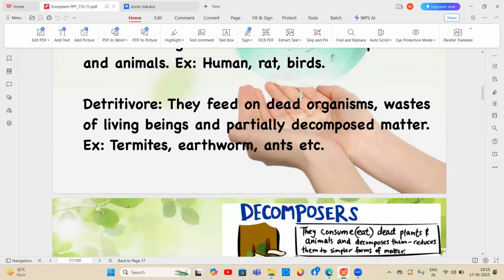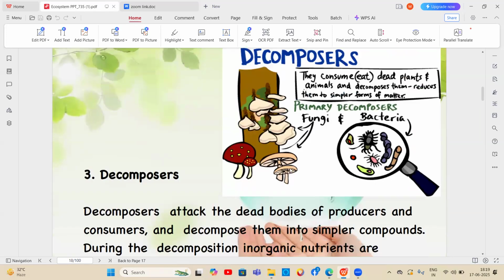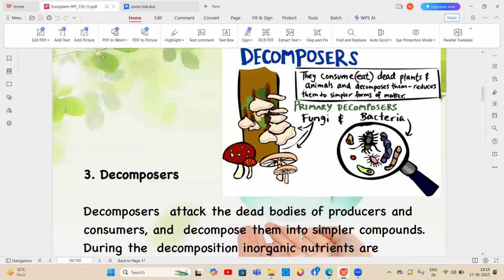Detritivores feed on dead organic matter, so they are called detritivores. And decomposers decompose the dead organic bodies of the producers and consumers into simple compounds.